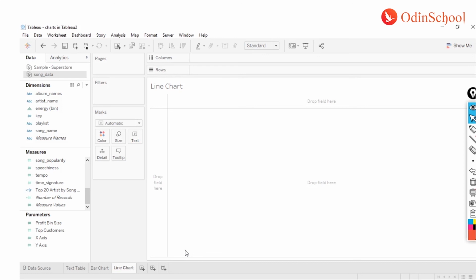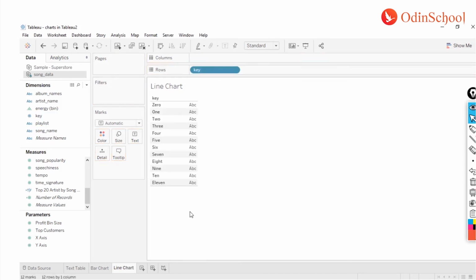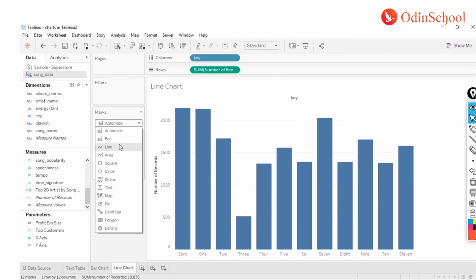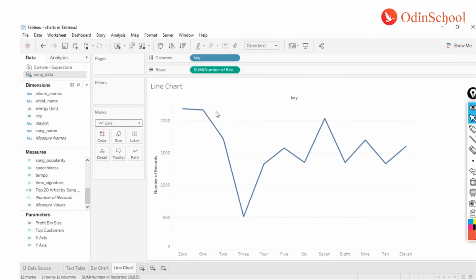Line charts are always recommended to be created using a date related field. Now I can have a time series or a line chart for the same number of records over here. Let me swap them, and I can make them a line. You see I created a line chart, but this is not the correct way of representing data.